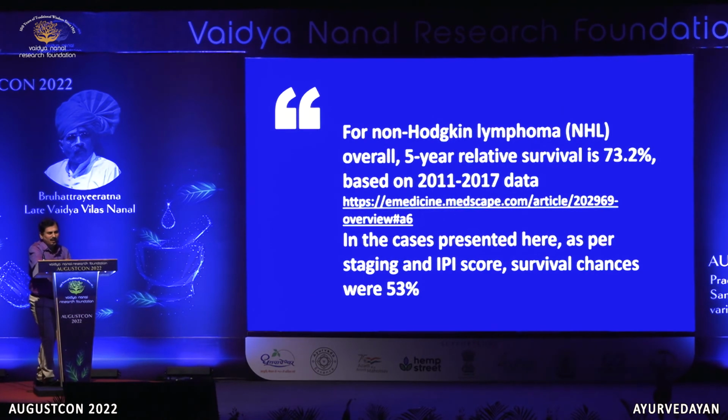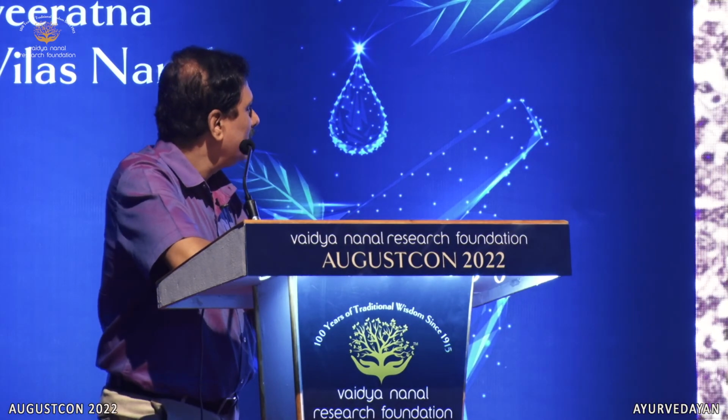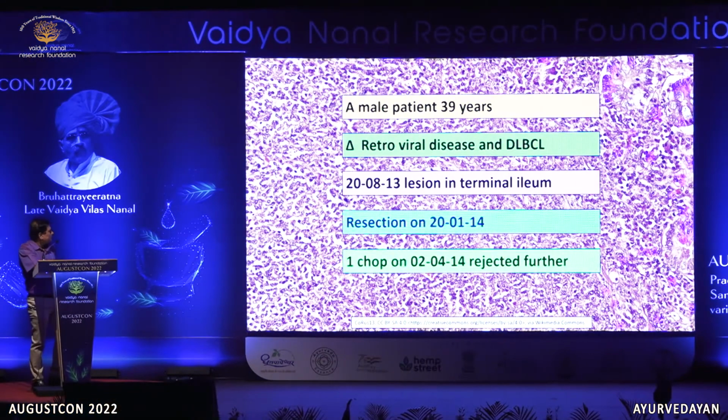But the main thing is that the treatments which are given involve a lot of side effects. And further, the cases which I am going to present here were in stage 4. According to the IPI score and staging, if you calculate, survival chances for those patients were 53%. That means 50-50 chances were there, I think. And that's why those patients opted for Ayurvedic treatment, and what happened we are going to see. So 2 cases we will discuss. Many cases I have not taken because it may not be possible to discuss the details of all of them. So 2 cases I have taken here.